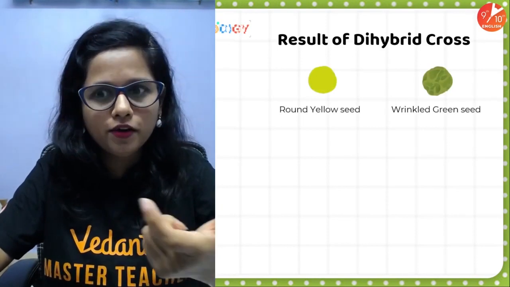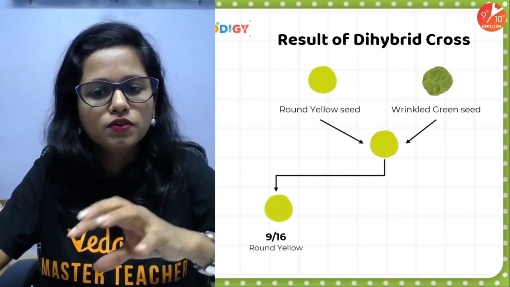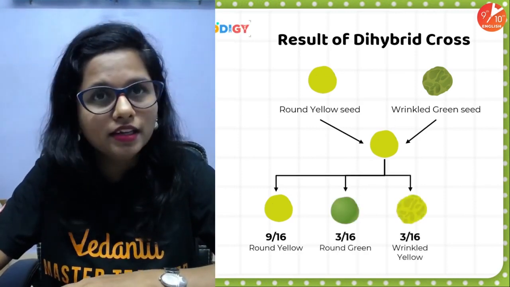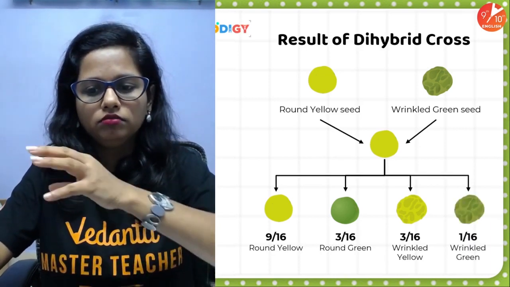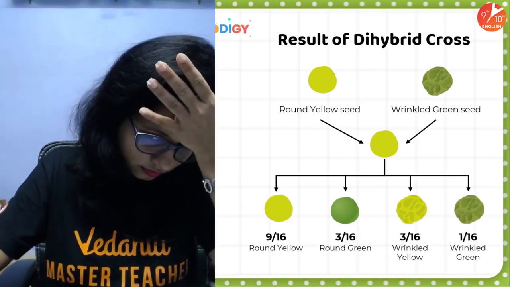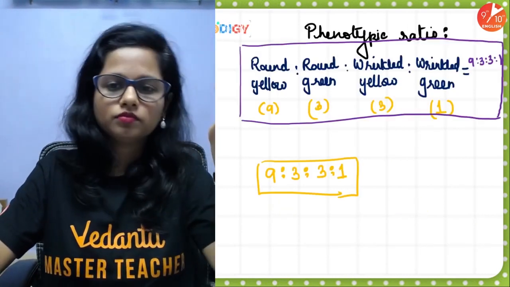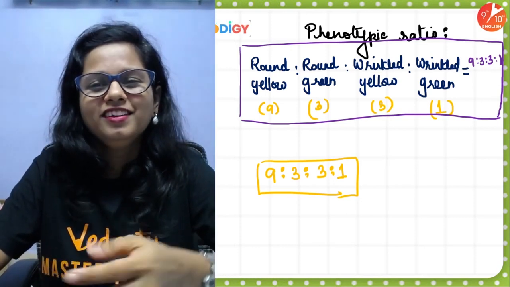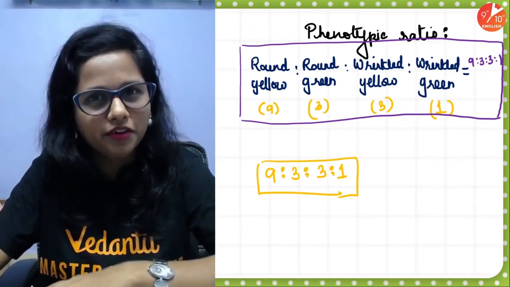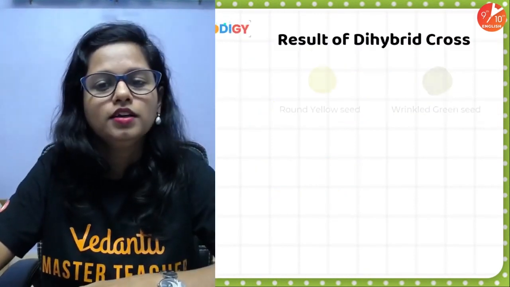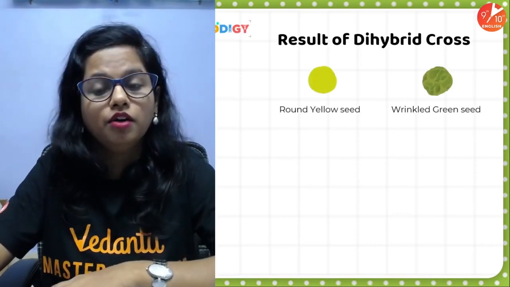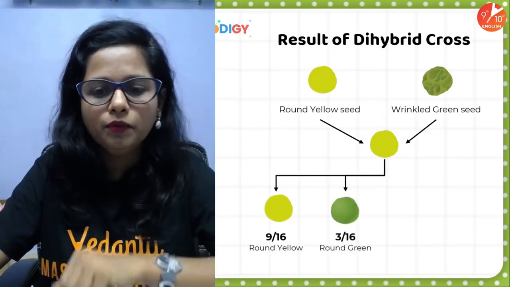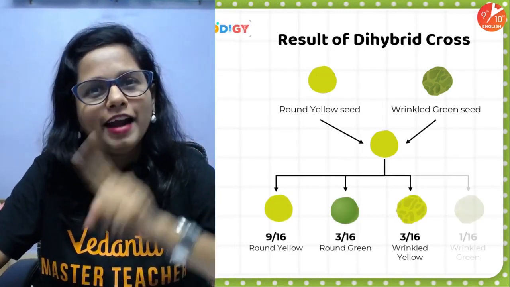When the round yellow and wrinkled seeds are being crossed, round yellow were 9, round green were 3, wrinkled yellow were 3, and finally wrinkled green 1. People, now that we have derived this phenotypic ratio, let us just revise it once again. The results of round yellow into wrinkled seeds, the ratio in the F2 generation: 9 round yellow, 3 round green, 3 wrinkled yellow, and 1 wrinkled green.